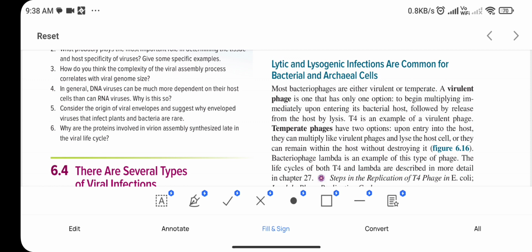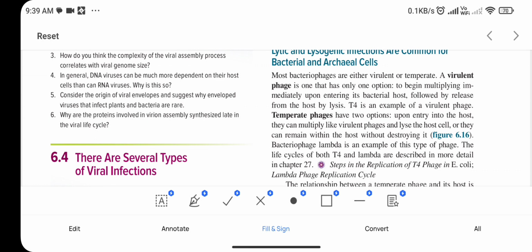A virulent phage is one that has only one option: to begin multiplication immediately upon entering its bacterial host, followed by release from the host by lysis. Means virulent phages, as soon as they enter the bacterial cell, they start to divide and then they come out of the cell by lysis of the cell. An example of a virulent phage is T4. T4 phage is an example of a virulent phage.